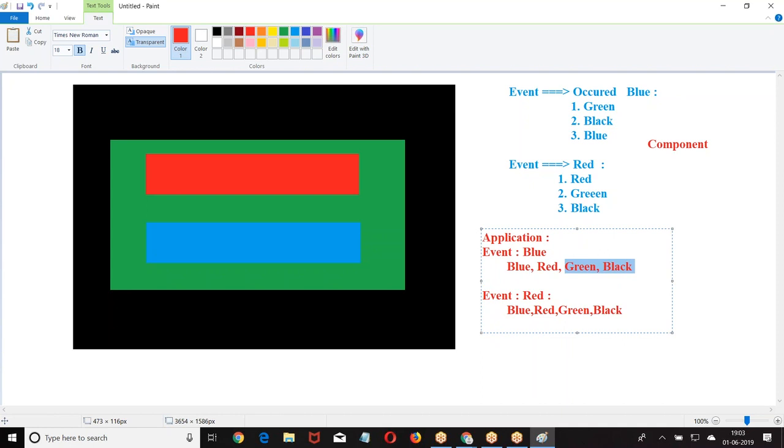When an event occurs on you, your sibling can also handle it. Event occurred on the blue, red can also handle it. This is what? Application. Who are red and blue? Siblings. Components at the same level, they can handle each other. Okay, the next one. Now, if I have, look at the point. I have one more here.